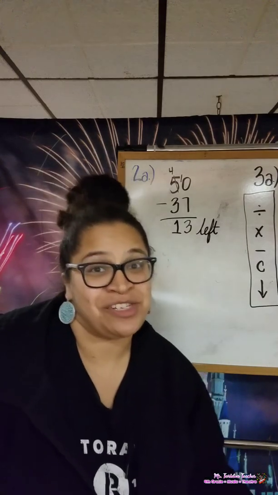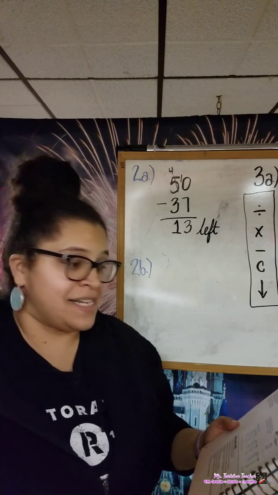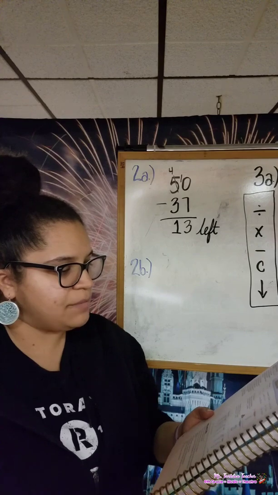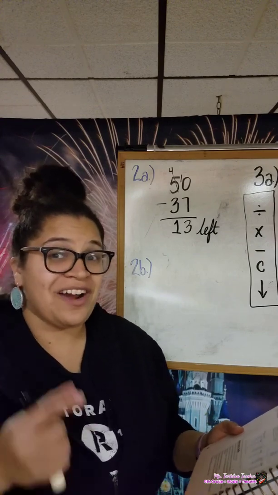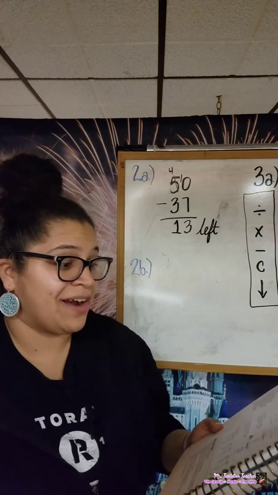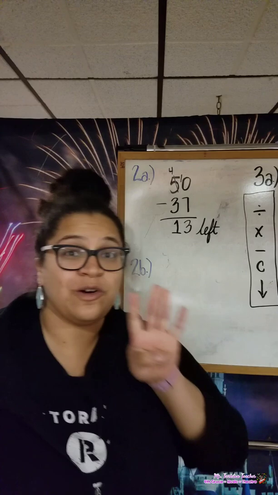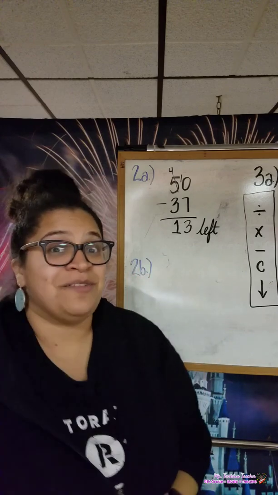Let's take a look at number 2B together. Sam had $6.95 in his pocket. On the way to the store, he lost 75 cents. How much money does he have now? So we have to look at our story problem and figure out what the clues are. It says that he lost 75 cents. So which of our 4 processes? Addition, subtraction, multiplication, or division? That's right, we're going to subtract.